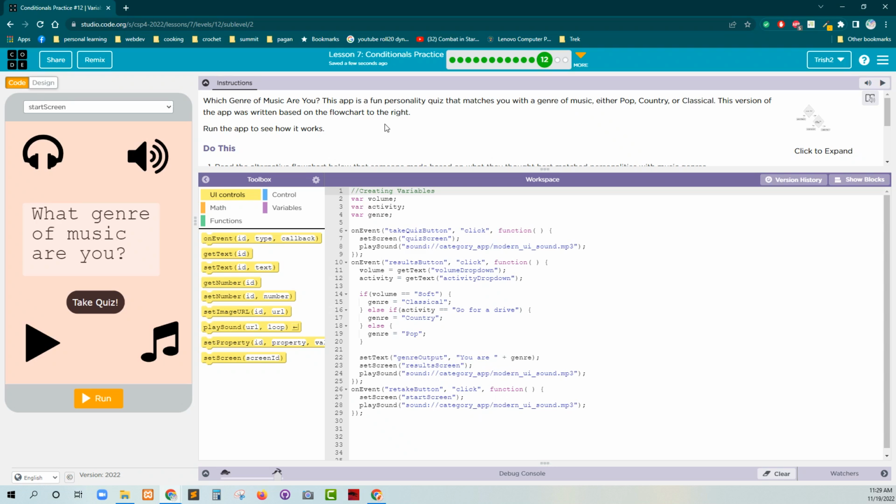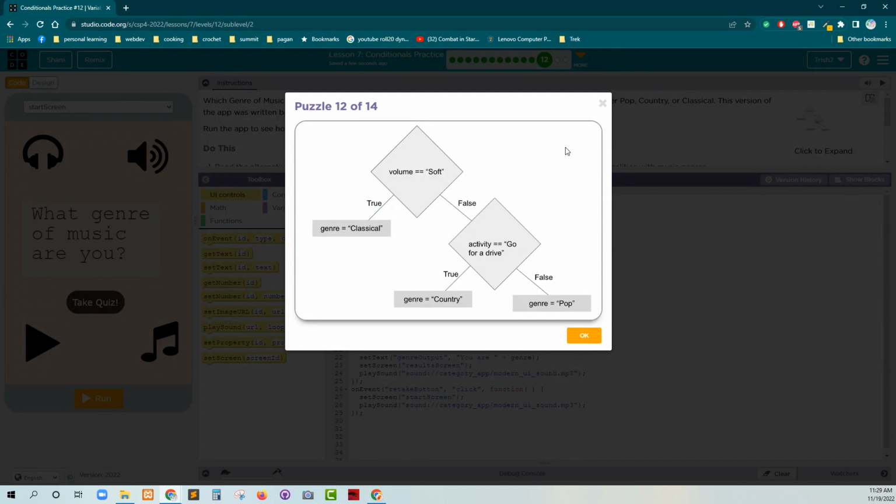Dude. All right. This version of the app was written based on the flowchart to the right. Click to expand. All right, let's take a look at this flowchart. If volume is equal to soft and true, we're going to go with classical. If false, activity, go for a drive. True is country, false is pop. Wow. Okay, that's what they want us to write. That's what we're going to get.